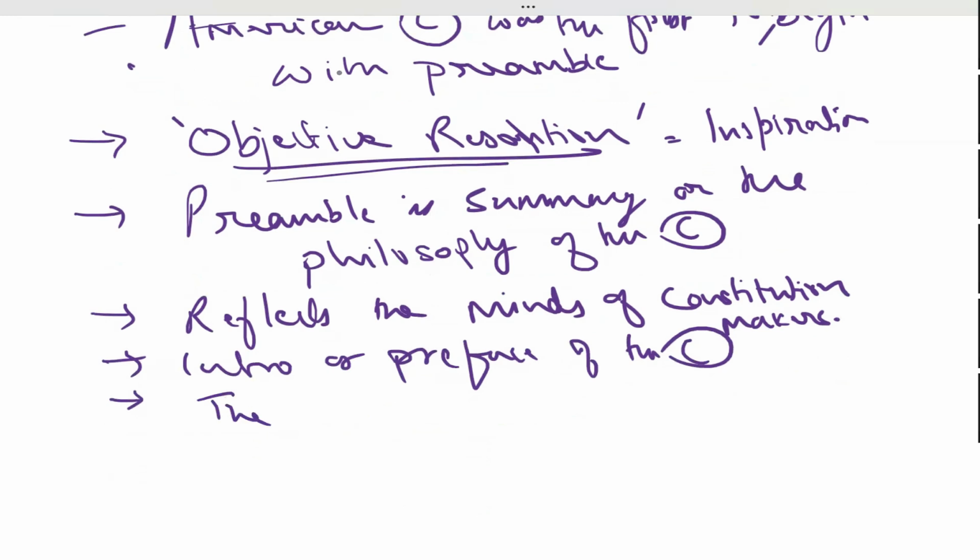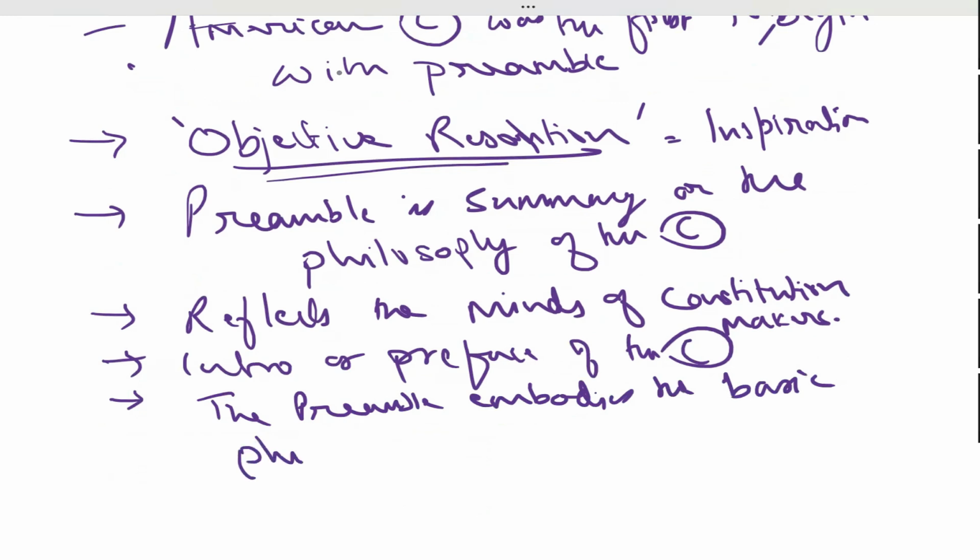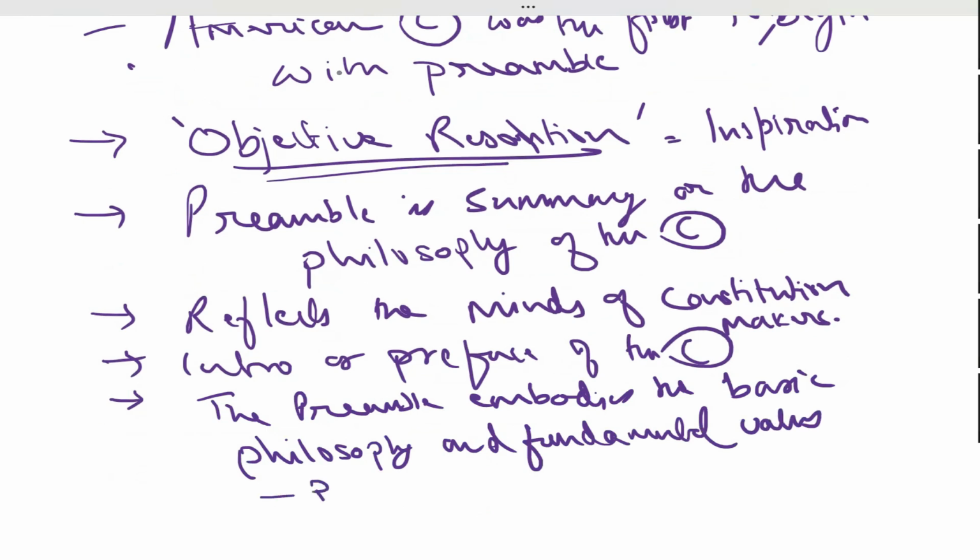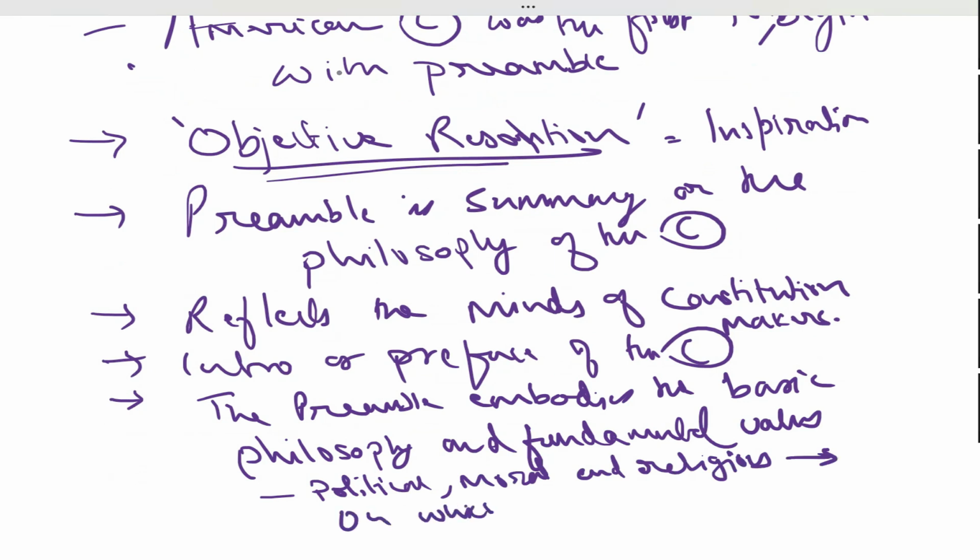You can also write that the preamble embodies the basic philosophy and fundamental values, like political, moral, and religious, on which the Constitution is based.